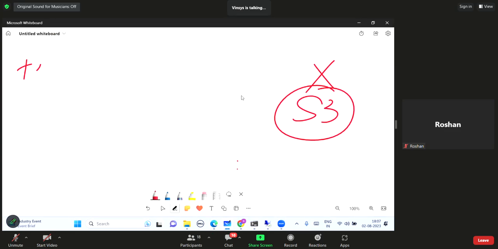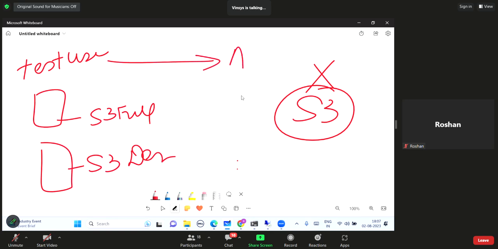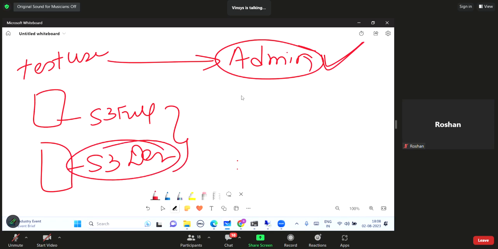Test user was there. He was part of two groups. Through one group, he was getting S3 full access, and through other group he was getting S3 deny. But to that user we had attached admin permission. So as we know, administrator access should give all the permission to that user, and that was the answer given by Lucky, right? He was right to some extent, but because S3 was explicitly denied, except S3 he will get all access. Is it clear?